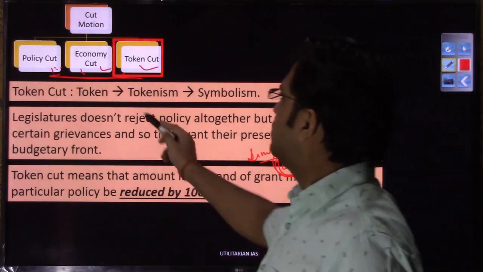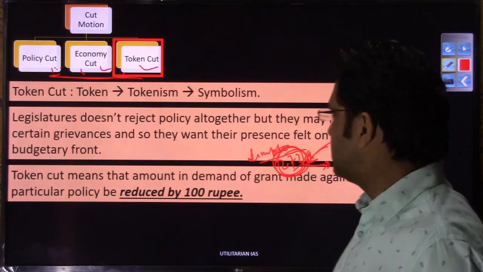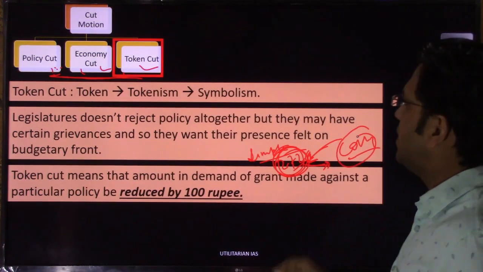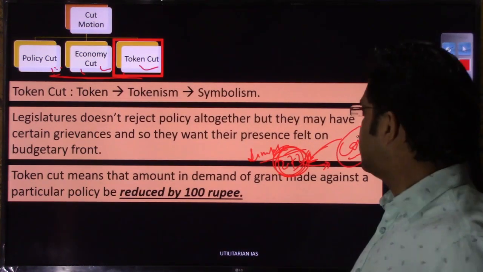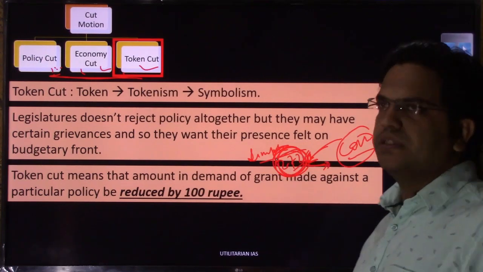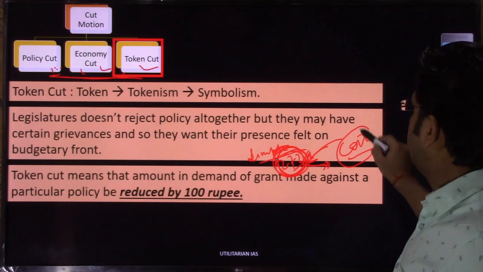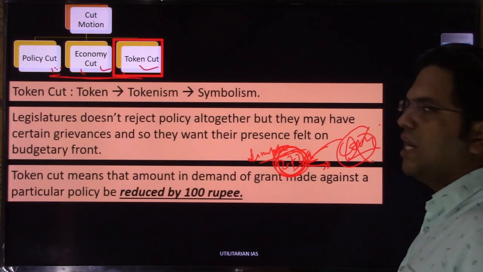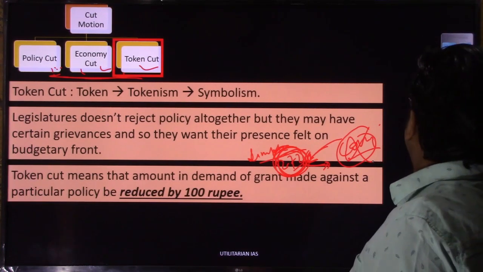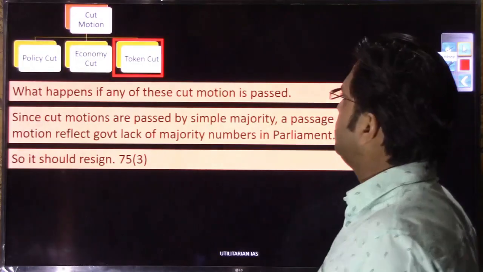So if any of these motions are passed, the Council of Ministers will have expressed that the government does not have this number, and if they do not have that number, they do not have any right to continue to be part of the Council of Ministers, and then the Council of Ministers will have to go. So I hope you would have understood the importance of this motion.